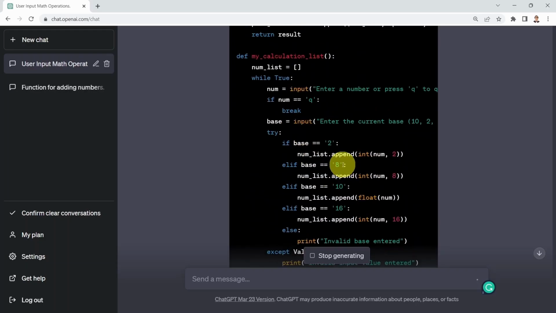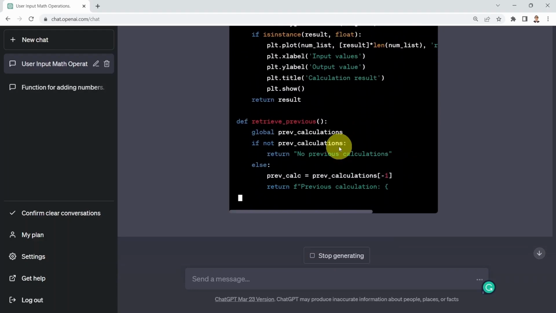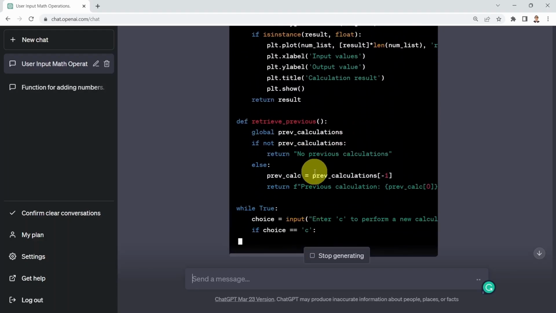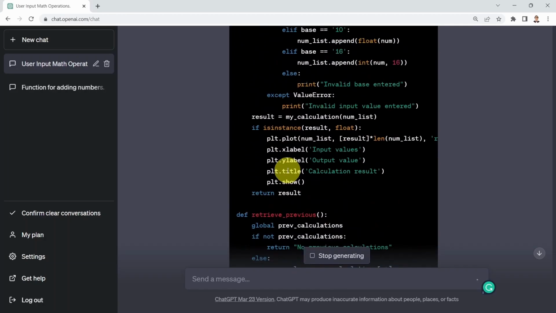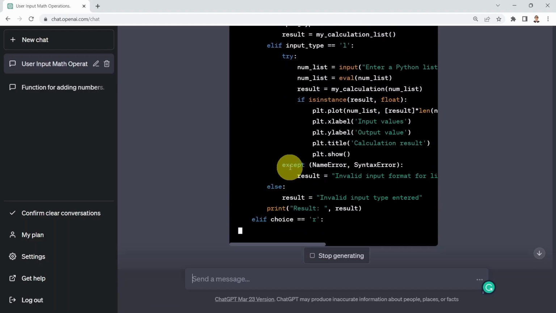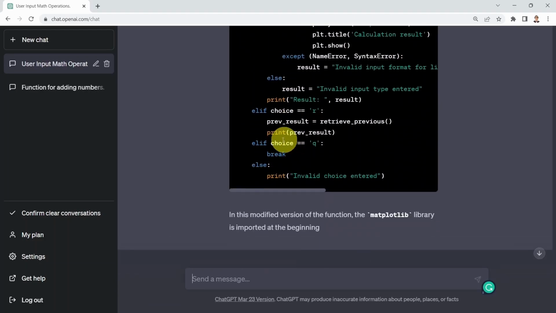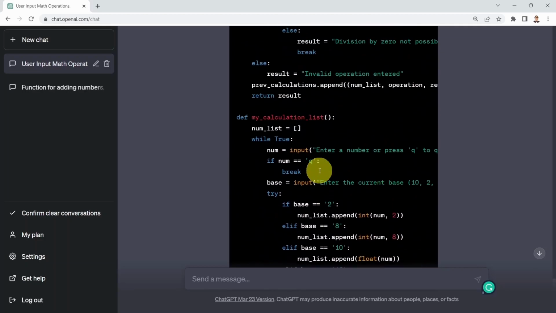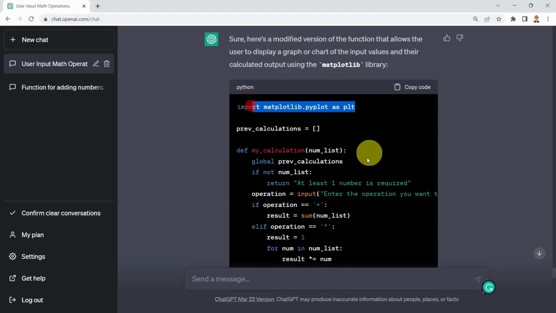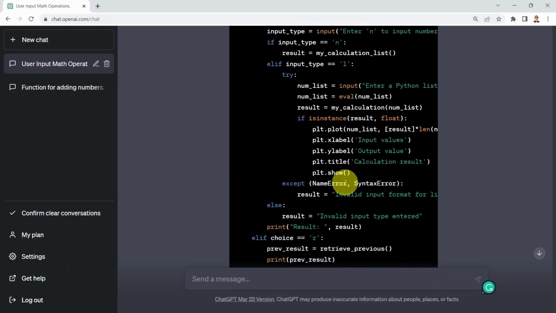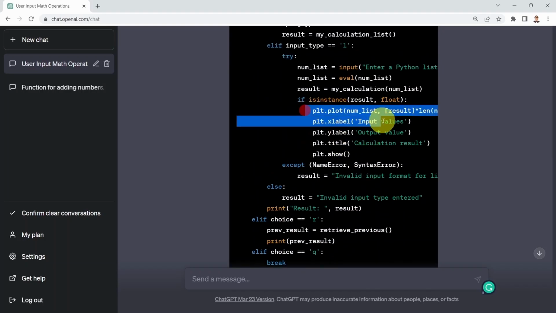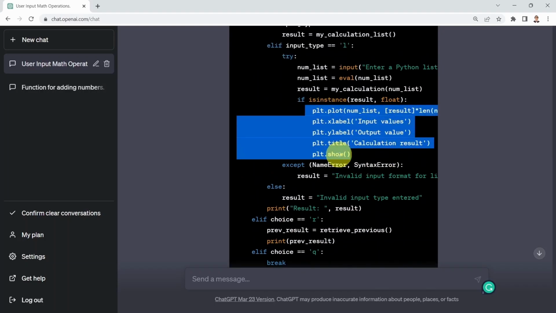Again, it's using the previous code that we got before and building upon it to include the data visualization piece. Let's see if that was implemented somewhere. If you scroll down, it's still generating the exact same code that we got before. It tells you here, this is a modified version of the function. The matplotlib library is imported at the beginning. You can see the matplotlib library here has been imported. I'm just looking for the section where matplotlib has been utilized. So here we go, you'll find that there is a plot here. This is the section where it actually plots the results for the input and the output values as well.